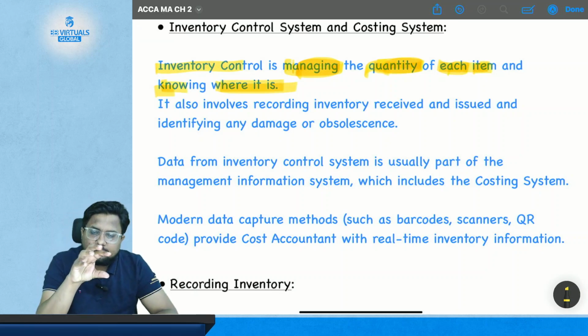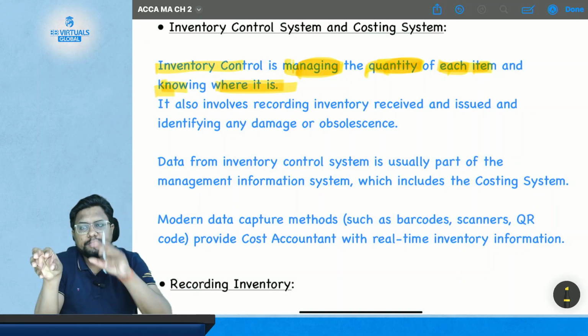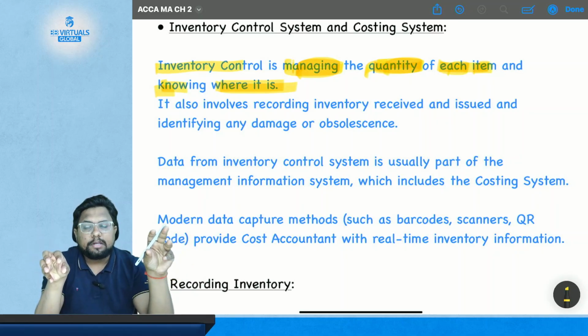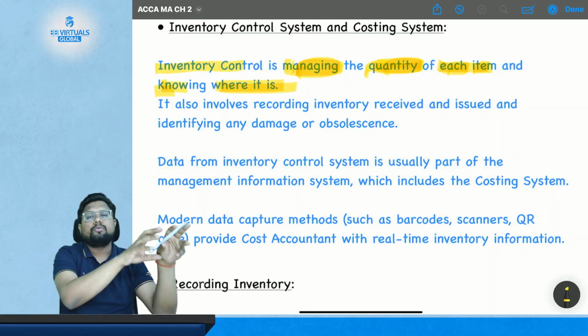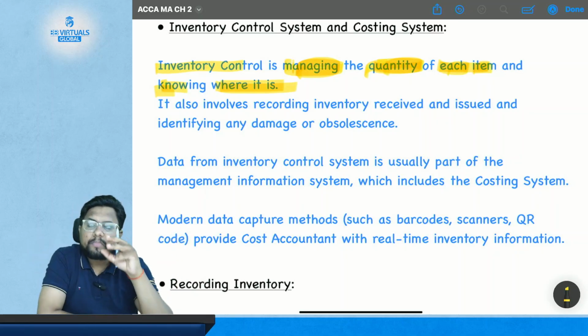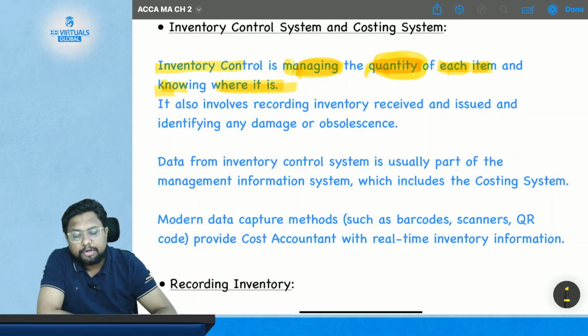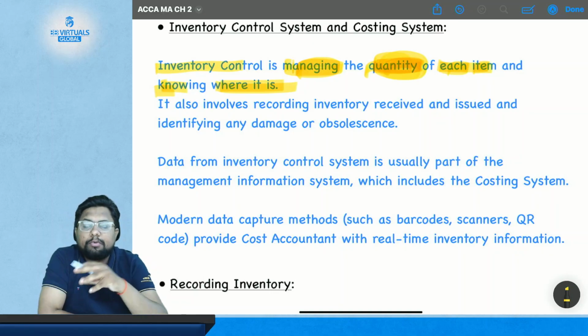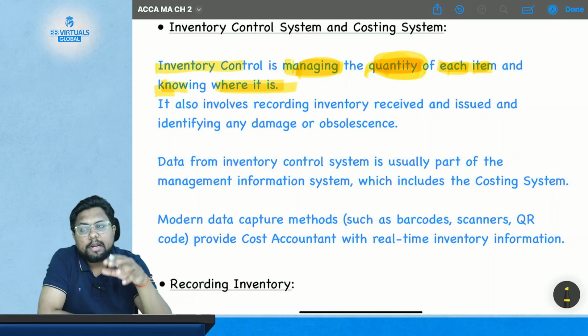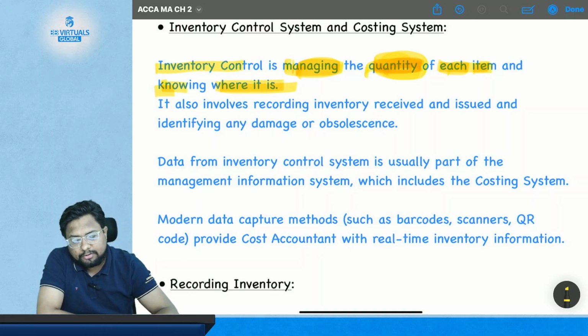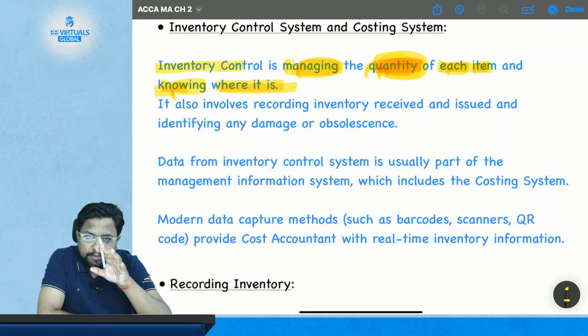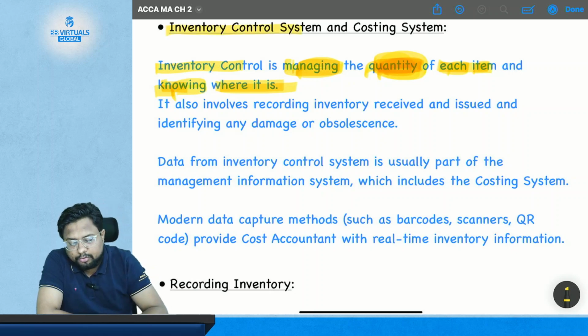There may be cases where some part of the material lies with your store, some part with the department, and some part with the WIP. So you also know how much quantity of an item is with the store, how much is with the department, and how much is with your WIP. So you actually know the quantity and the place where your material is. This is all about the inventory control system.